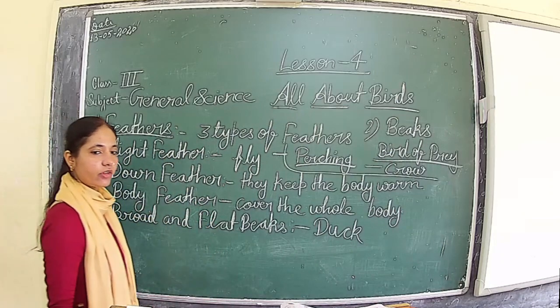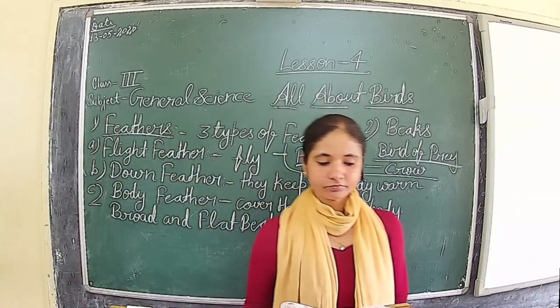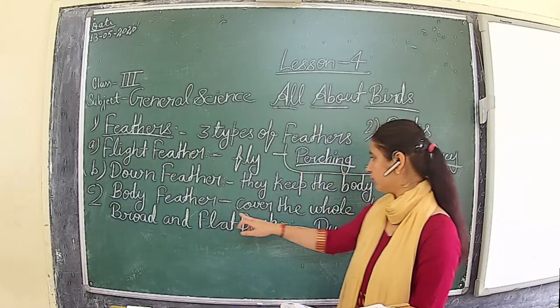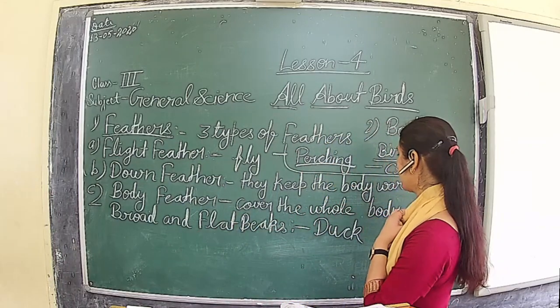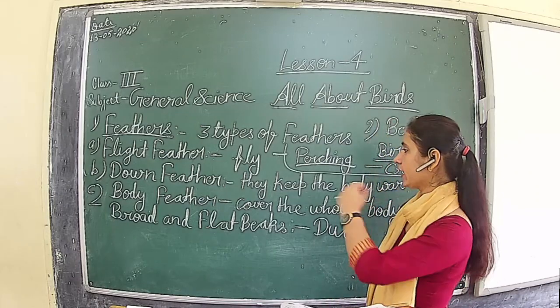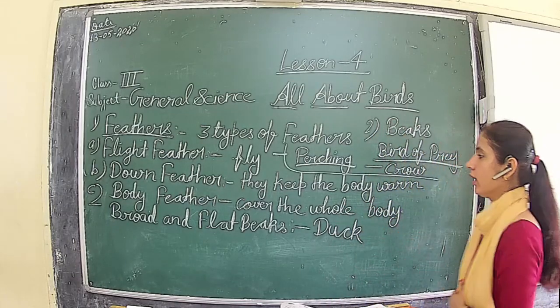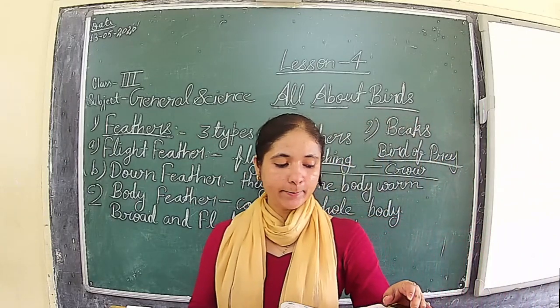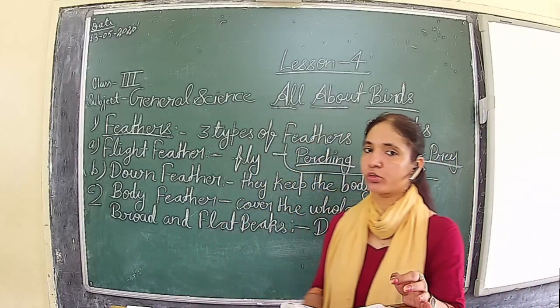Then we have seen the beak. So what is the work of the body feather? It covers the whole body, makes a balance, and gives shape to the body.